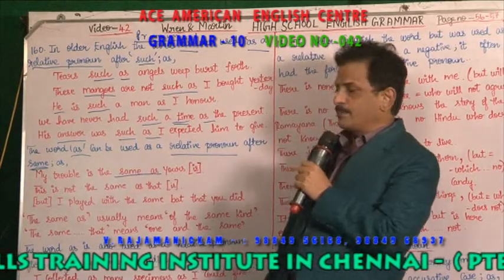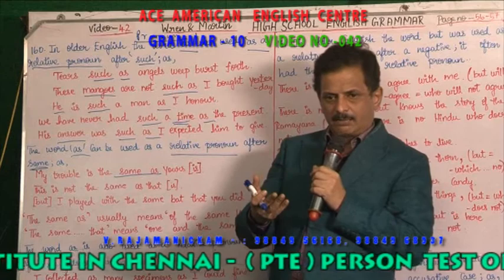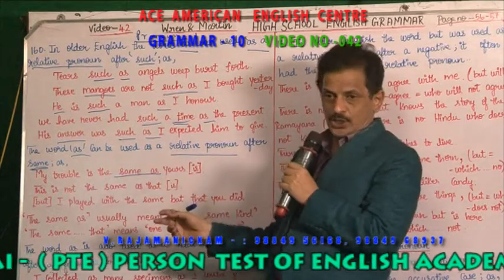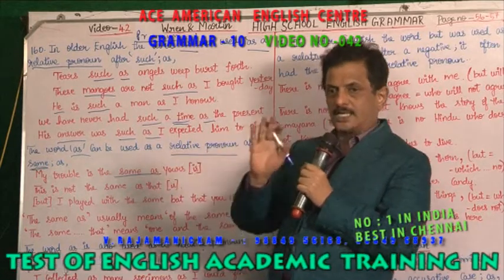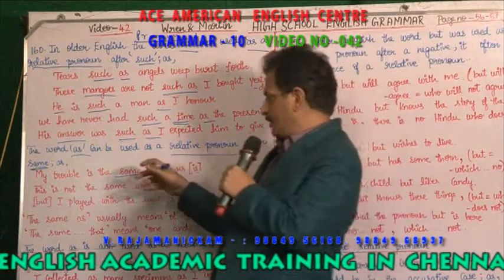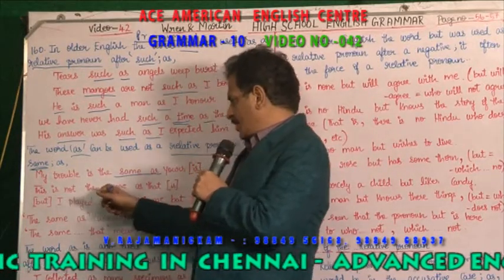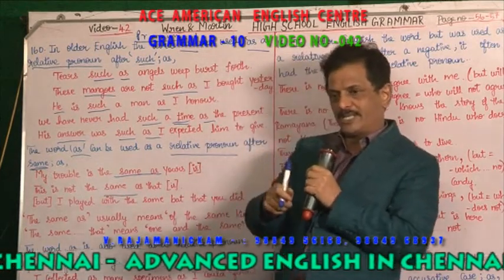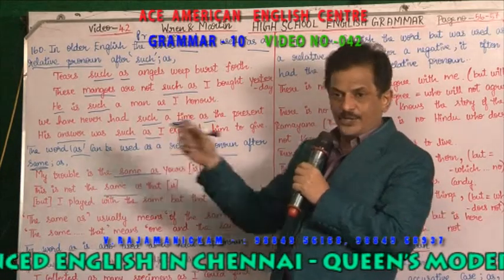Same as means what? The trouble. My trouble. I have a trouble. You have a trouble. Right? My trouble is the same as yours means it's just like your trouble. I also have the trouble. So, same as stands for trouble. This is not the same as that. This pen, that pen. This pen is not the same as that pen. So, the same as, it stands for this pronoun.